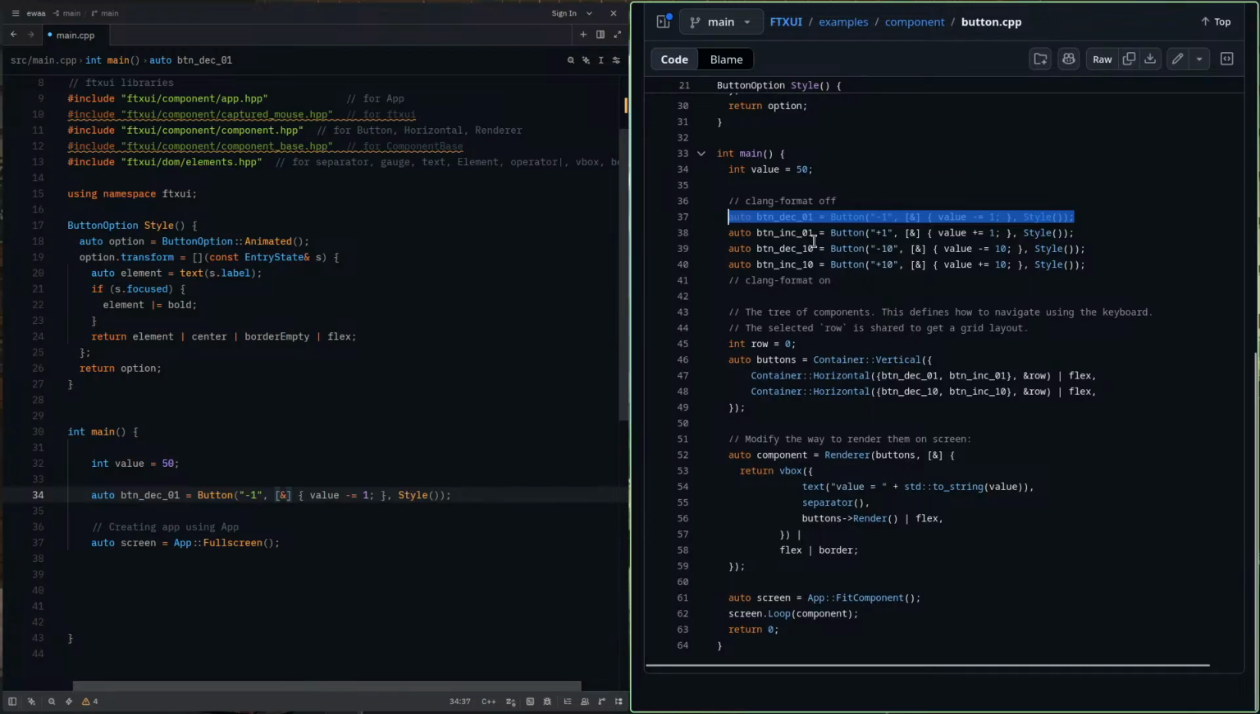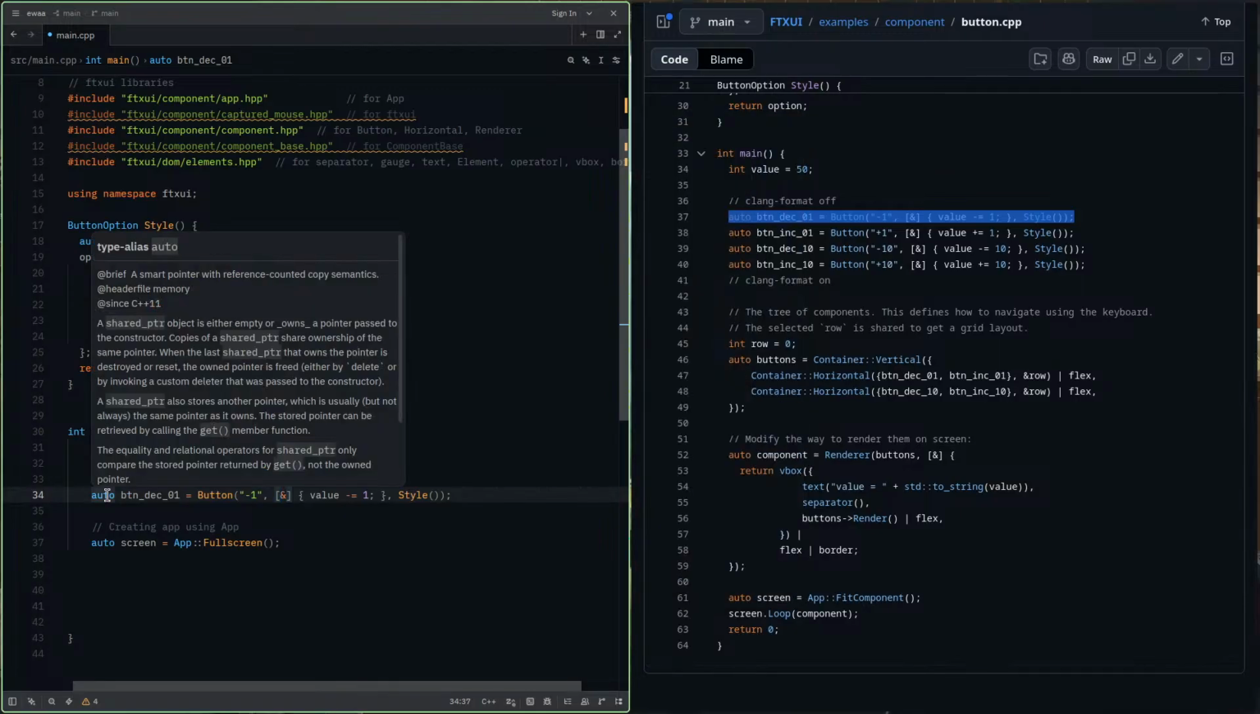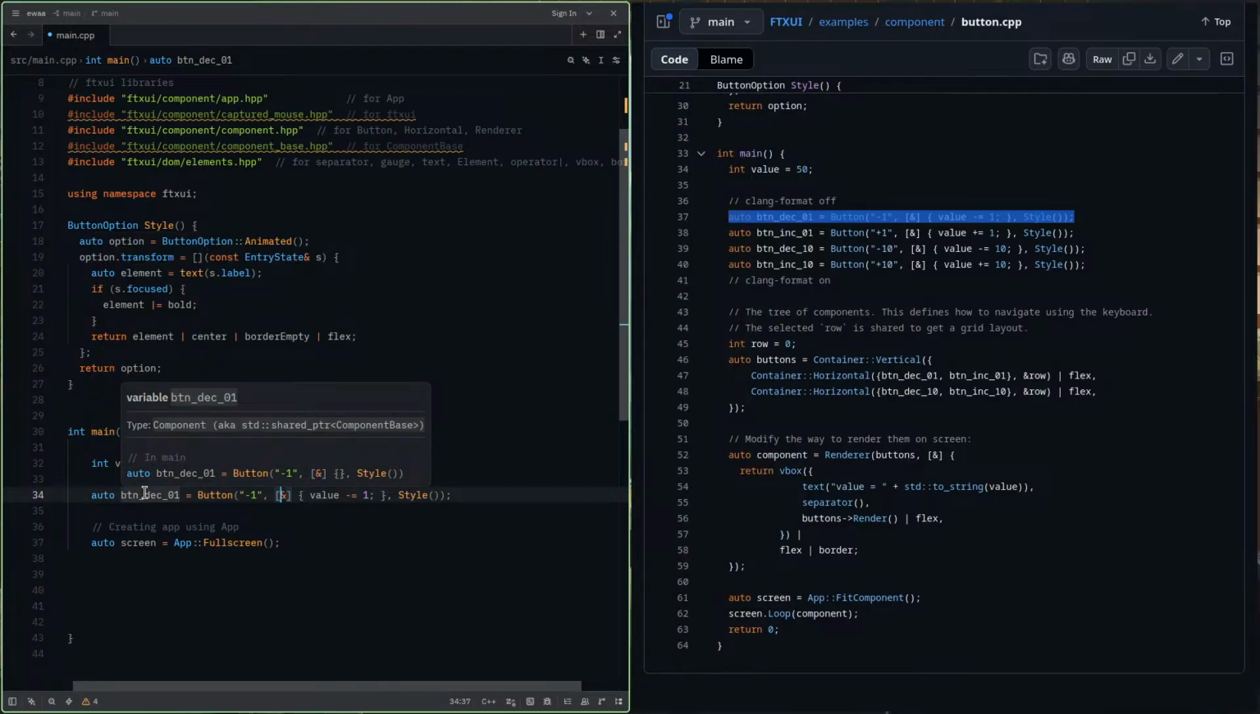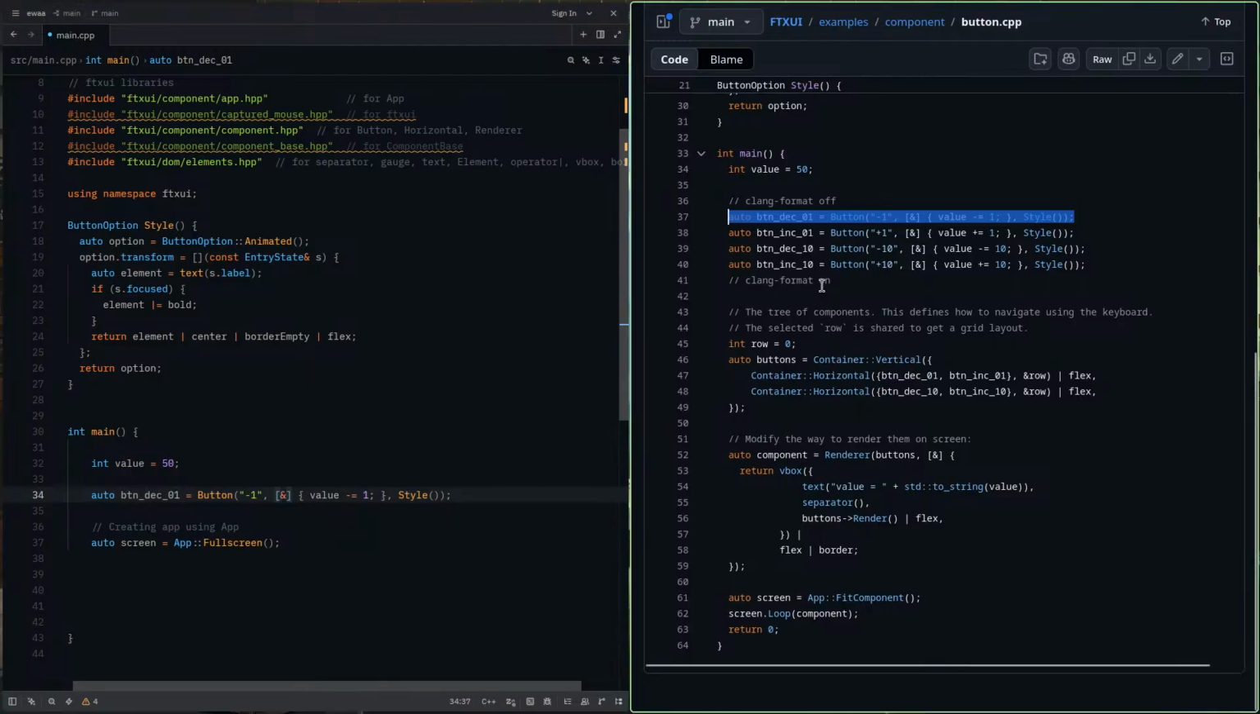So now, instead of creating 4 buttons, I only created the first button here. What's the type of this auto? Sorry, this button decrease. Again, it's a component type. Okay, it's a component type. Now, the tree of components, this defines how to navigate using the keyboard. The selected row is shared to get a grid layout. I didn't understand that.